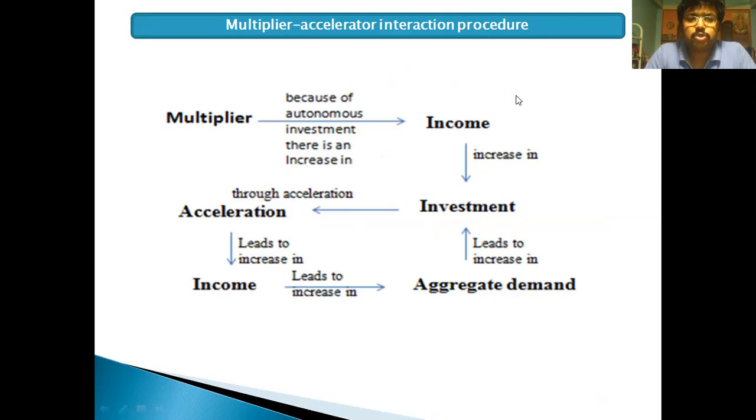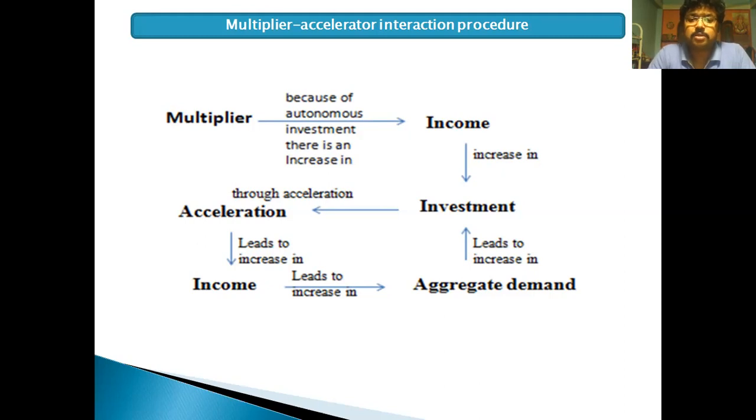Before going into the multiplier-accelerator interaction procedure, you should have a clear idea about induced investment and autonomous investment. When investment depends on income, that is, investment is a function of income, then it is induced investment. Actually, income generates investment. When investment does not depend on income, then the investment is autonomous.